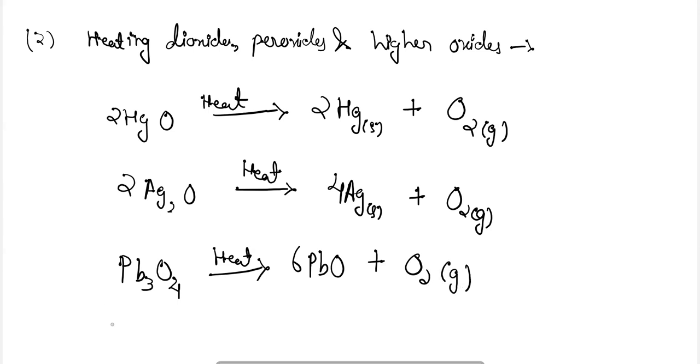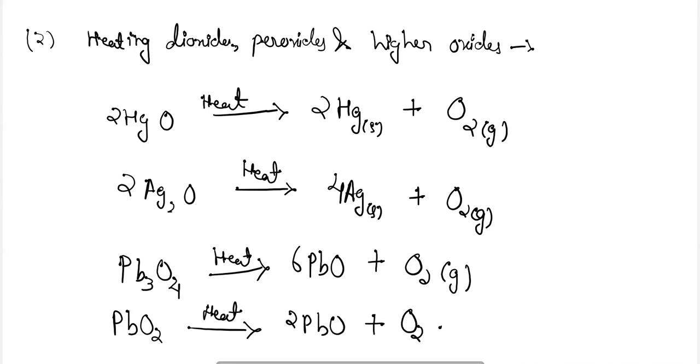Lead dioxide will also decompose to lead oxide and dioxygen. So these are some of the methods to heat the peroxides or dioxides to form dioxygen.